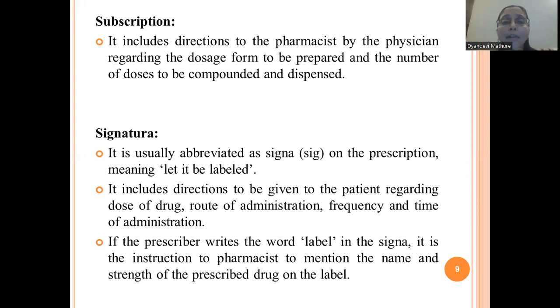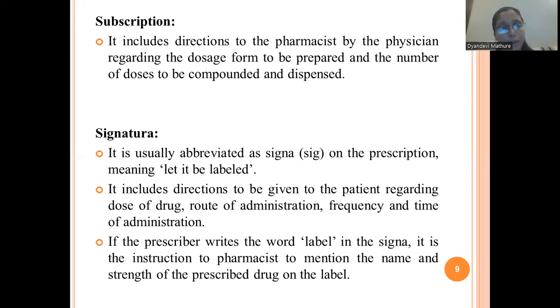Okay, now after subscription, the next is signatura. It is also called signa, the abbreviated form of signatura, SIG or SIGNA. In this form, it is to be written on the prescription, meaning let it be labeled.